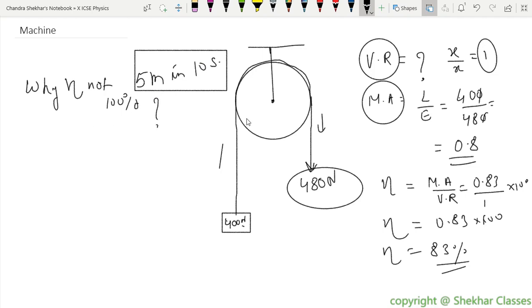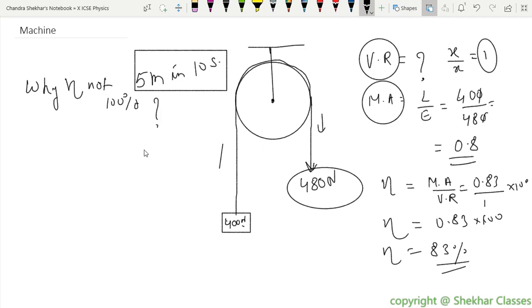Because there will be some amount of friction between the rope and this particular pulley, right? In theoretical, in an ideal situation, it would be 100%, but it's not an ideal situation. So therefore, it will not be 100%. Some amount of energy is wasted in overcoming the friction between the rope and the pulley, right? And even the pulley which is hung to the ceiling, there is friction there as well, right?